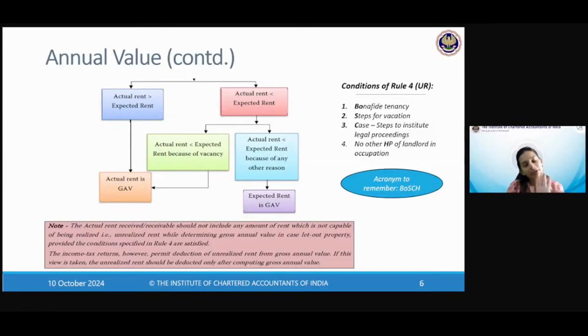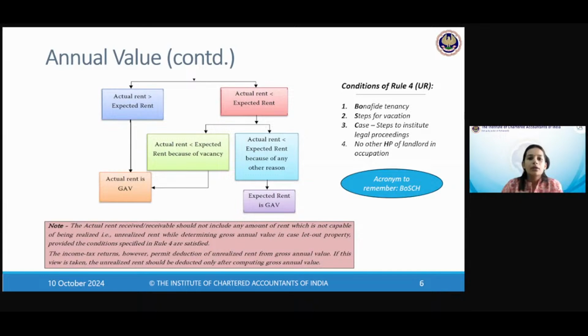Then they see, okay, fine, take actual rent. But if for any other reason the actual rent is lower than expected rent, then they will not consider the fact that you've actually earned less income from this property. They will say it is perhaps your agreement with the tenant to recover something lesser than what the market is, and therefore expected rent will be GAV.